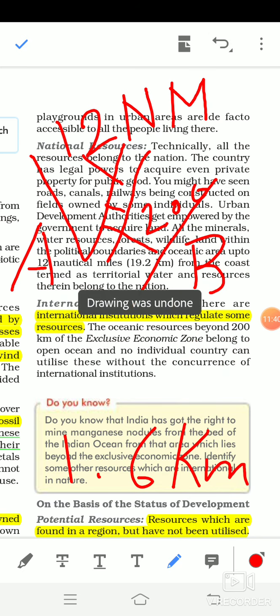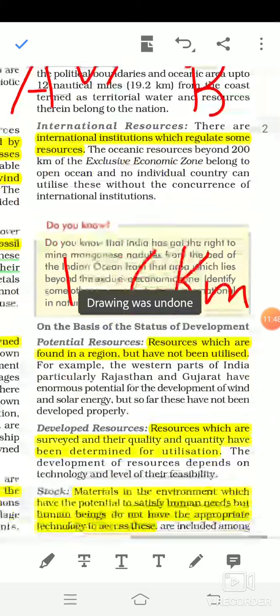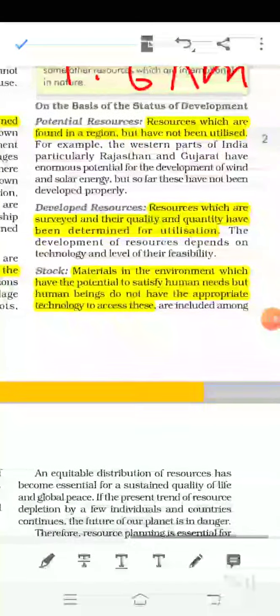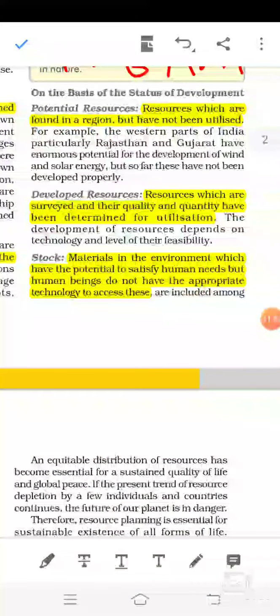Now we are coming to the next thing. On the basis of the status of development, how can resources be classified? First thing, potential resources. Here a lot of confusion is there: potential, developed, stock and reserve. So be clear, it is very easy.